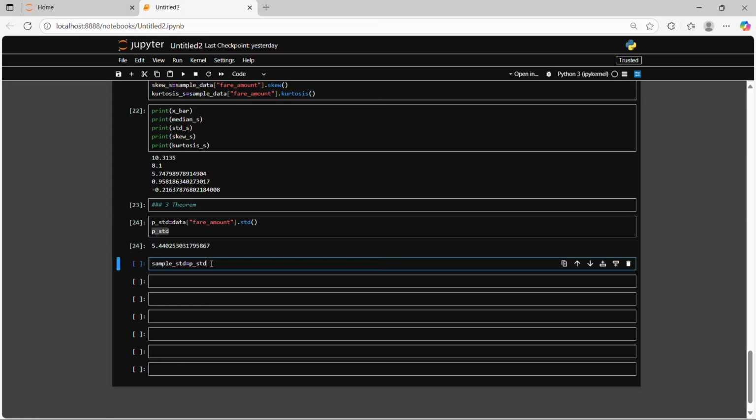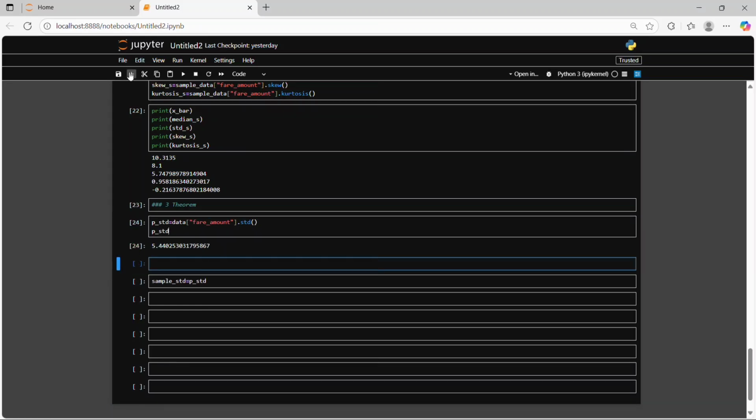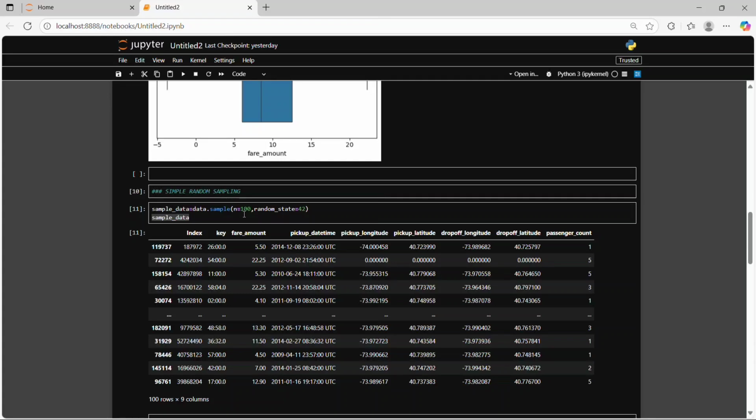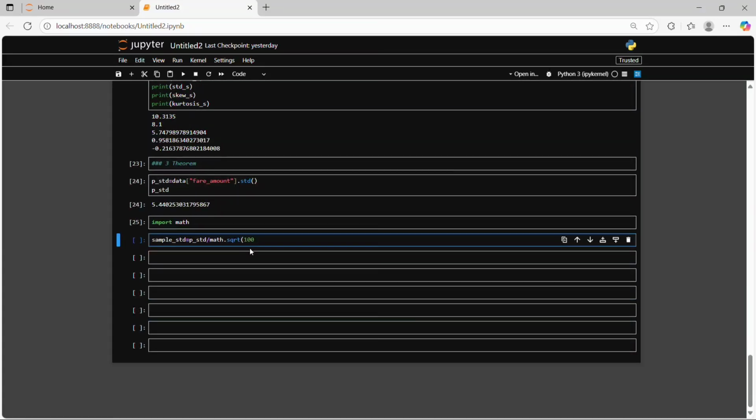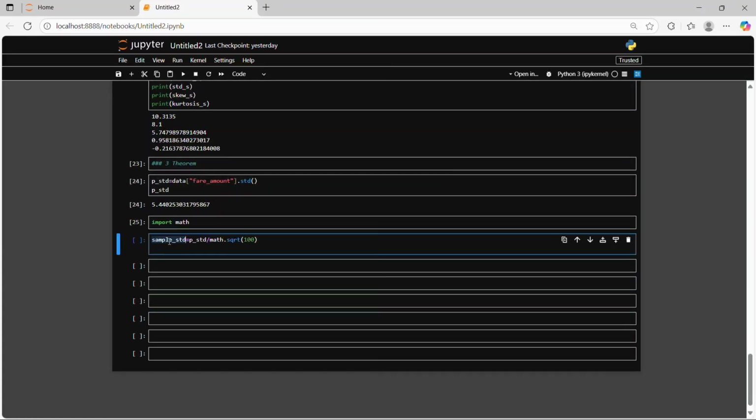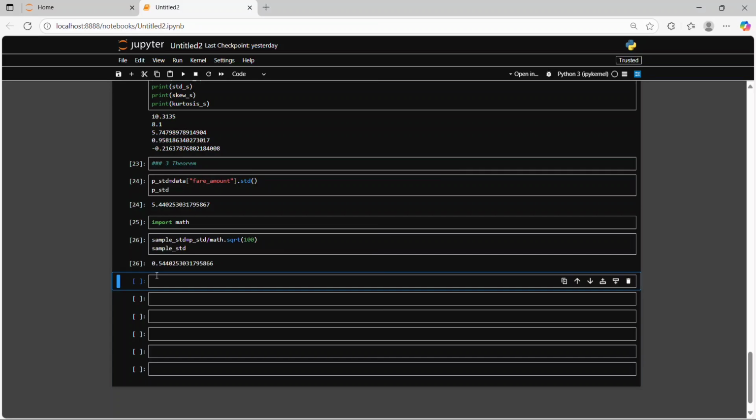So I mentioned that here. Then we need a square root. For the square root, we import the math library. So it's the population standard deviation divided by math dot sqrt. In the math library we have a built-in function available, square root. Square root of the number of elements, n. So n is basically our sample size, which is 100. So we put in our sample size. So it's basically 0.54, as you can see. It's the sample standard deviation.